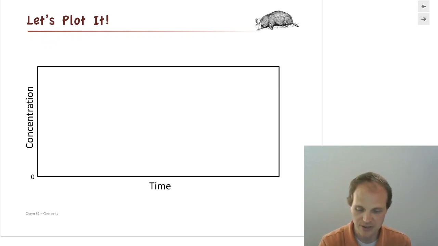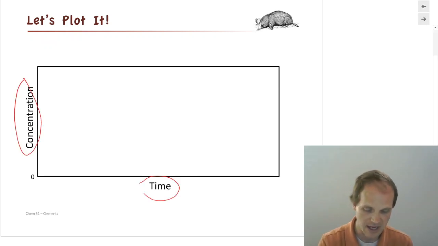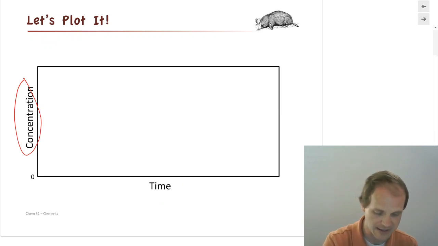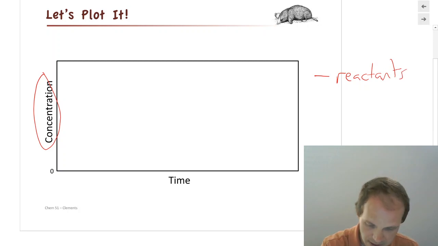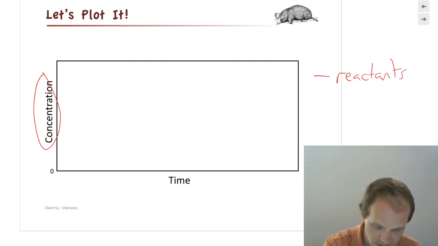So we're going to plot concentration versus time. And let's go ahead and use red for our reactants. So let's put a little key here. Reactants. And we'll go ahead and use orange. No, we'll use purple for our products.